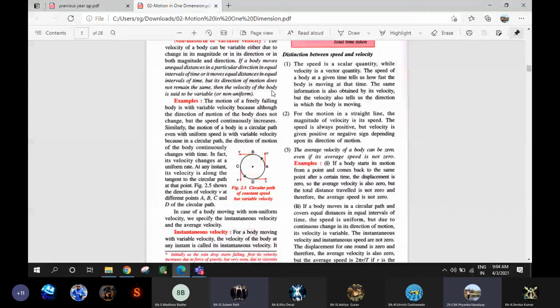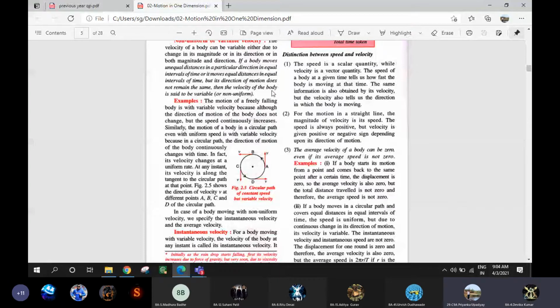Very good. The rate of change of distance with time is known as speed. Now, what about velocity? For velocity also, you need to write the same definition: the rate of change of distance with time in a particular direction. What you should include is in a particular direction.